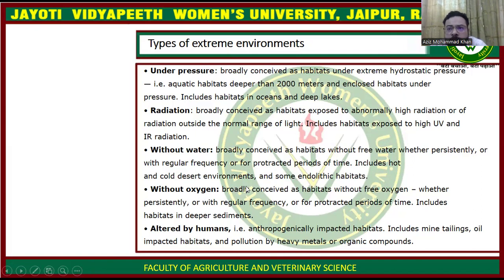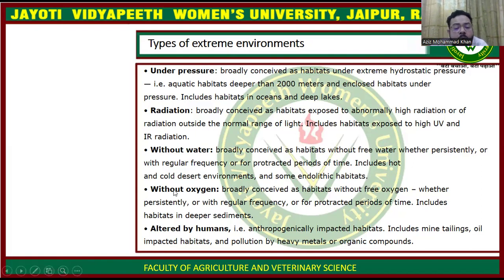Any kind of desert environment, Antarctica is a cold desert, and the Sahara is a hot desert. So these kinds of conditions are known as without water conditions, and they are also considered extreme environments for the growth of microorganisms.